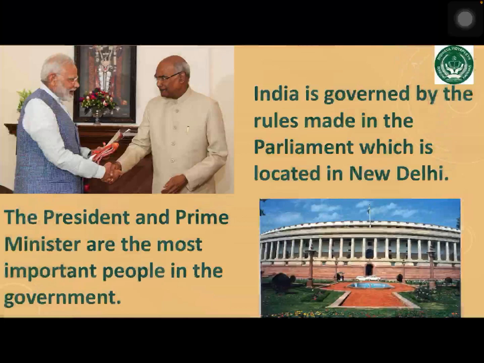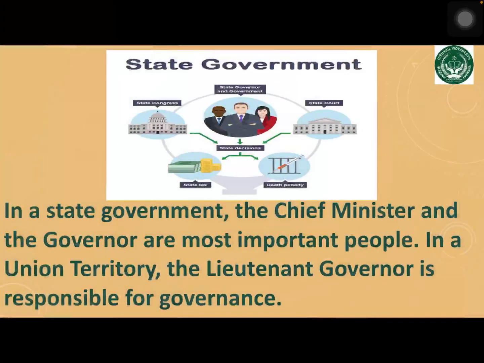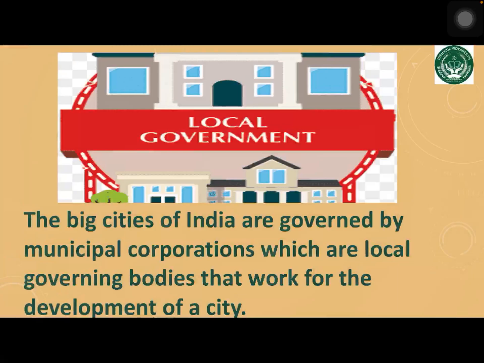India is governed by the rules made in the Parliament, which is located in New Delhi. In a state government, the Chief Minister and Governor are the most important people. In a union territory, the Lieutenant Governor is responsible for governance. The local government bodies are responsible for the smaller areas like villages and cities.